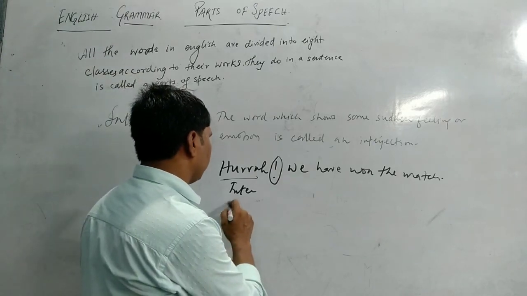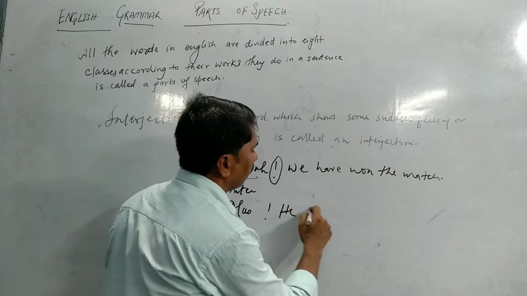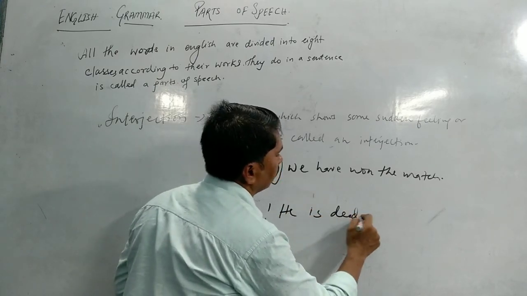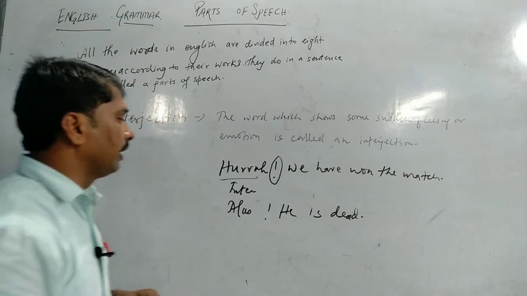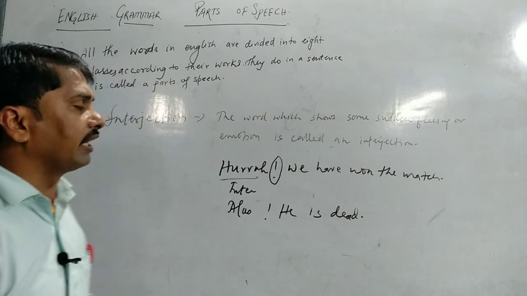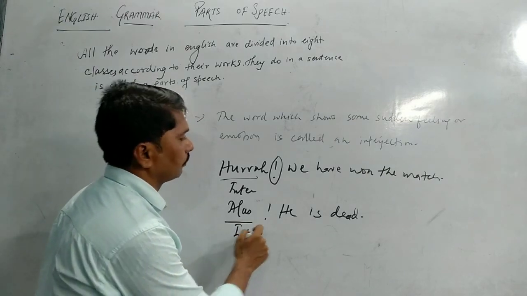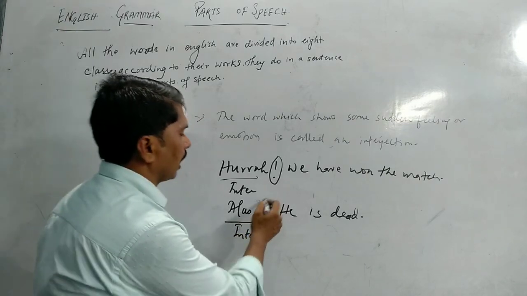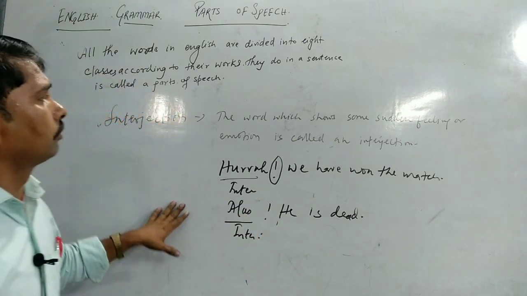Another, alas. Alas, he is dead. Somebody has died and we went there and we say alas. Alas shows the sadness. This is also an interjection, and this is an exclamatory sign. So in this way we come to the end of this chapter.